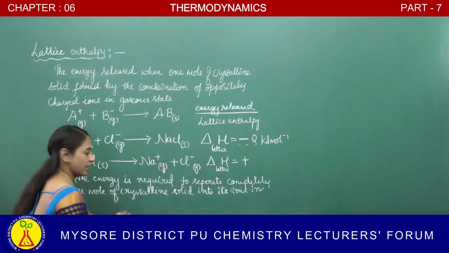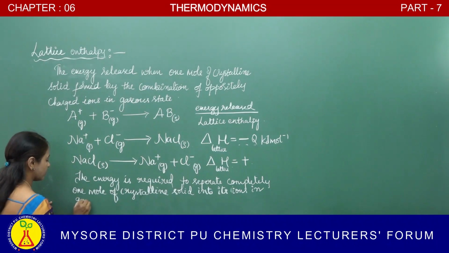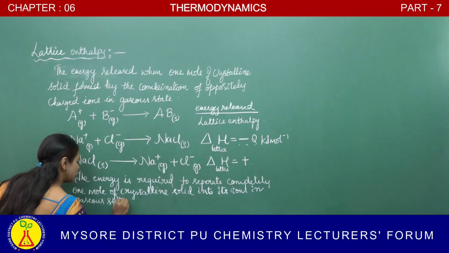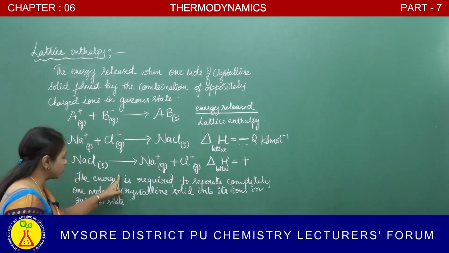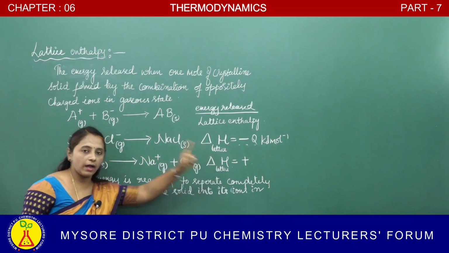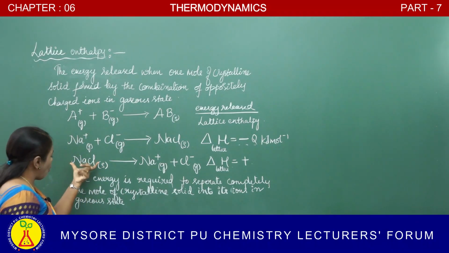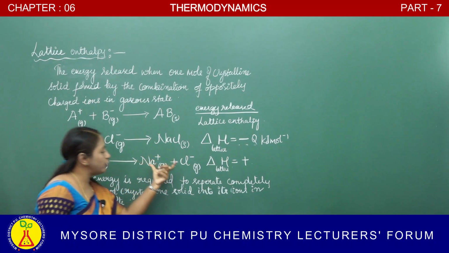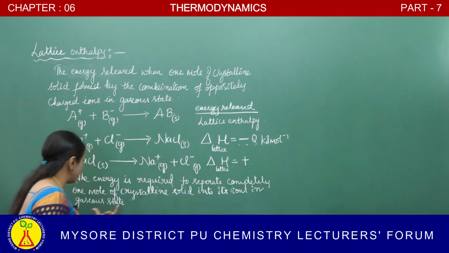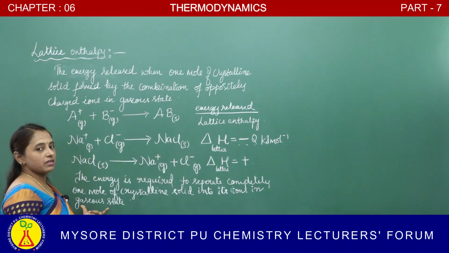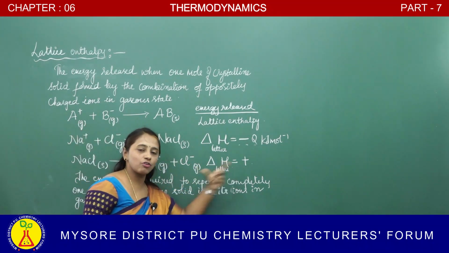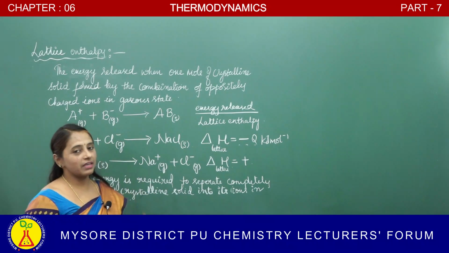In which state? In the gaseous state. The energy required to separate 1 mole of crystalline solid into its ions in the gaseous state, that enthalpy is also called the lattice enthalpy.